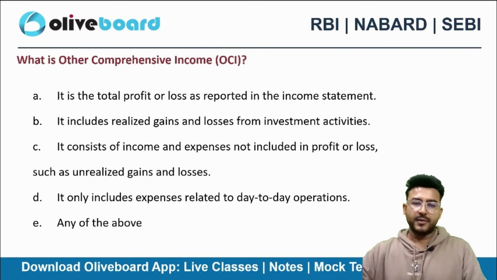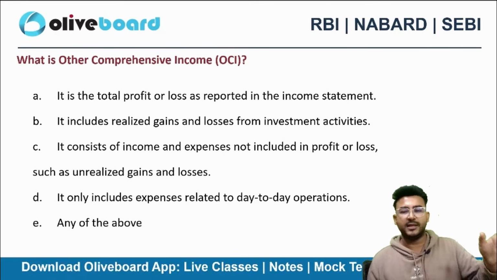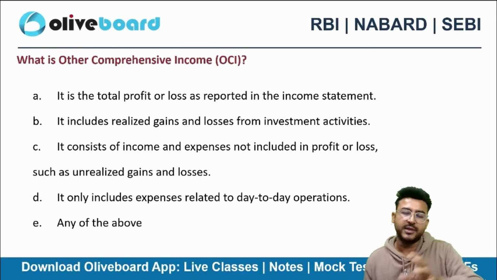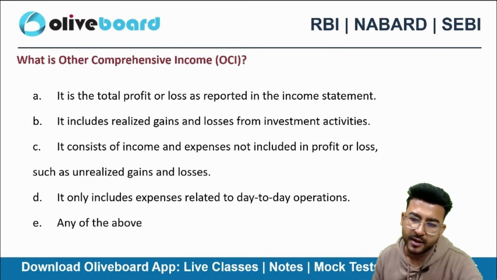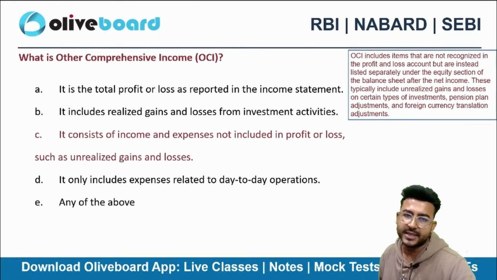Option C, right? Unrealized gains or losses usually. So we have statement of comprehensive income. In that we have statement of P&L, and then we have statement of other comprehensive income, which is a concept of Indian accounting standard. It is a term of Indian accounting standard, right?